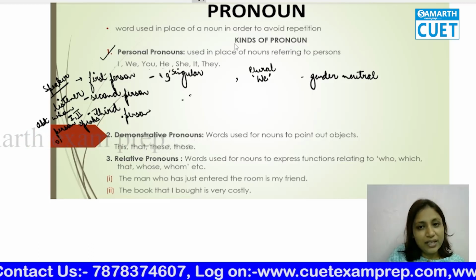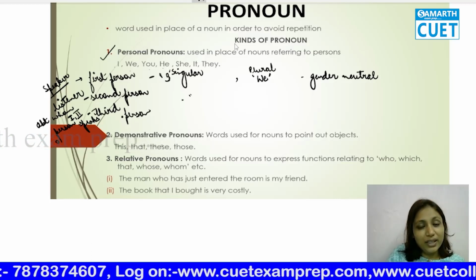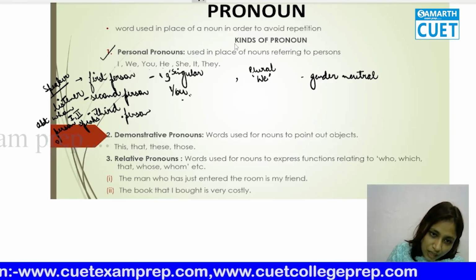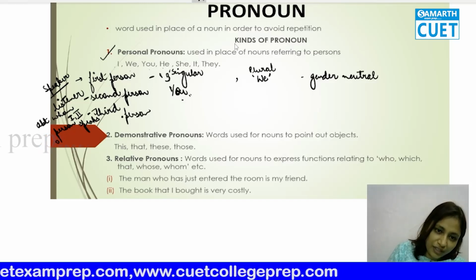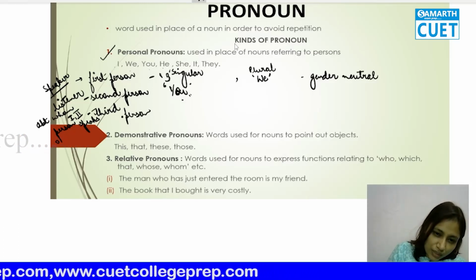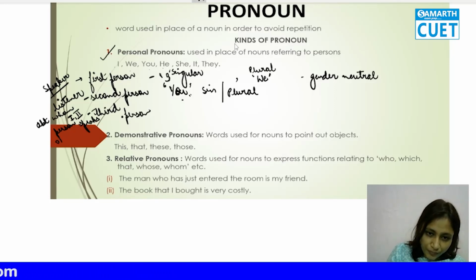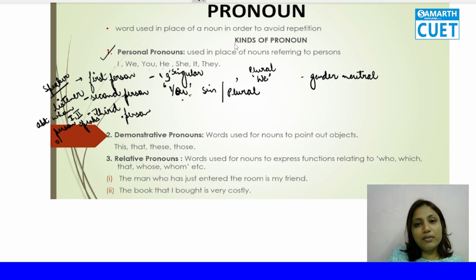somebody, then if I tell them तुम क्या कर रहे हो, in Hindi that's तुम, is you in English. आप, तुम, तू, everything is you. And you is same for singular also, for plural also. That means if it's singular, if it's plural, the second person is always you. Okay. And this is also gender neutral.